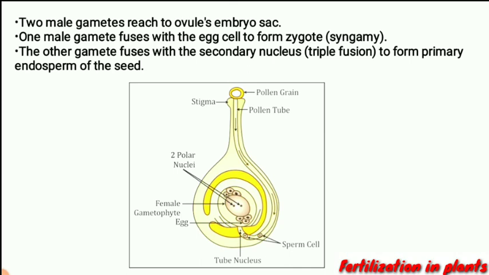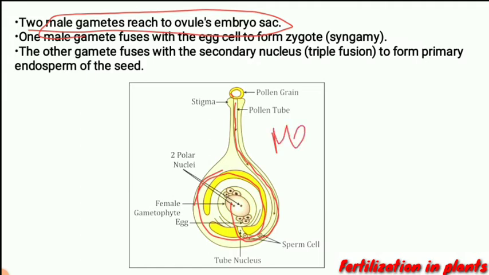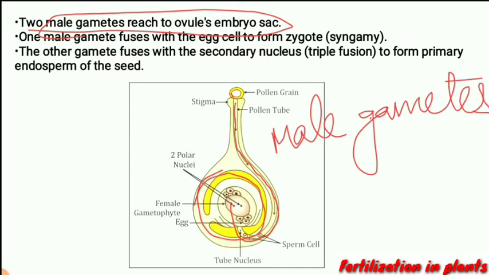Now let us talk about how the two male gametes reach the ovule's embryo sac. This is the embryo sac. These male gametes come out from the pollen grain, extend through the pollen tube, and reach the ovule.